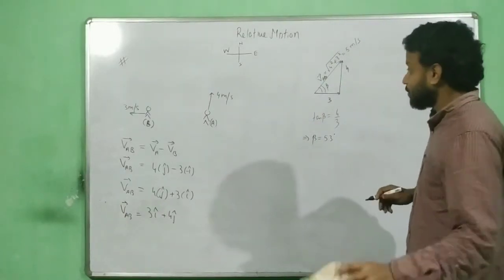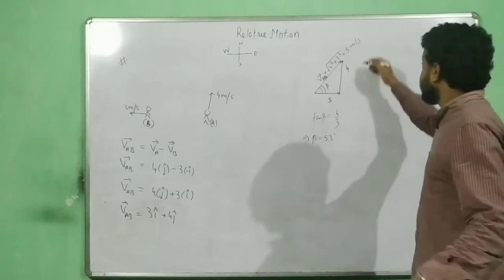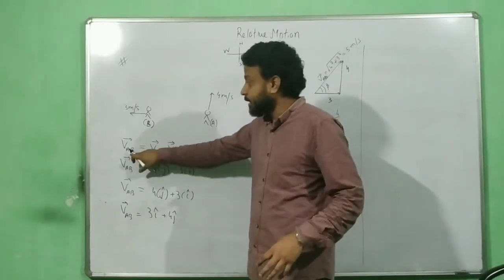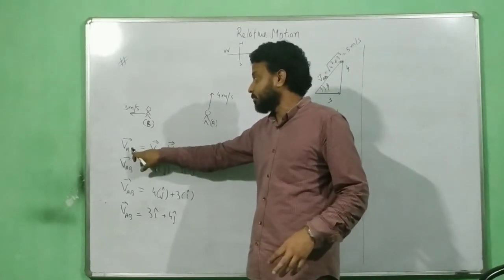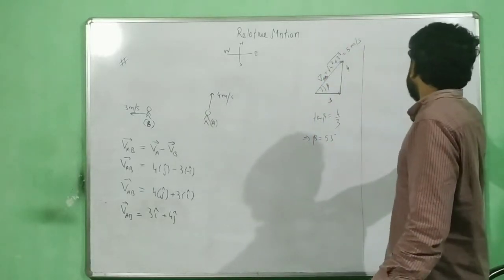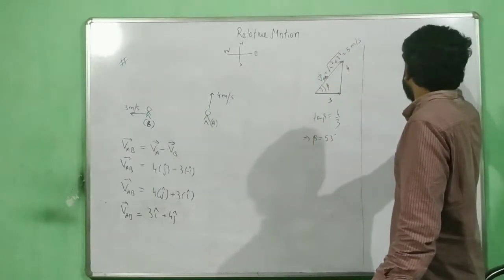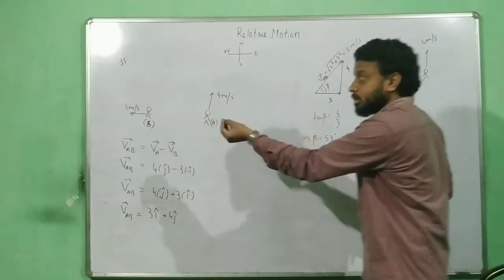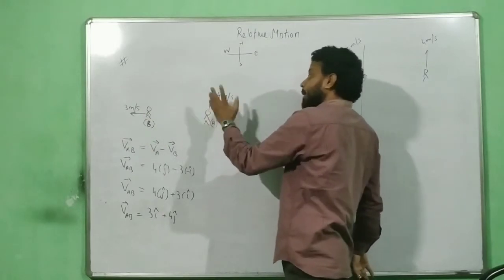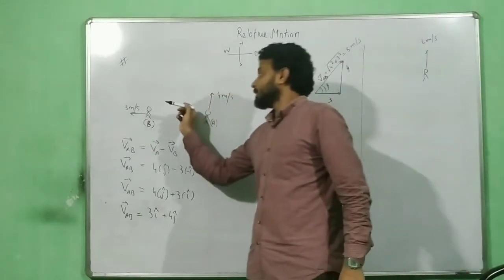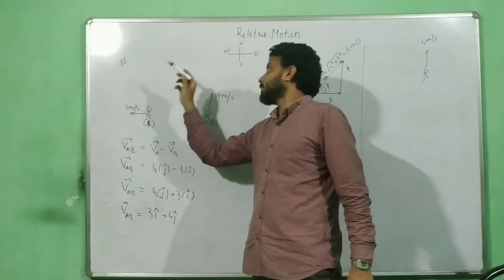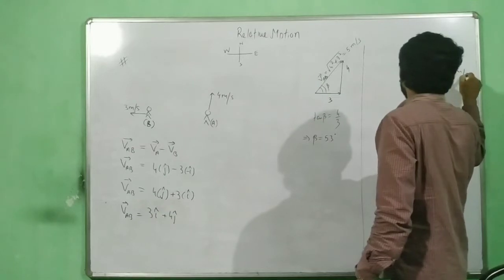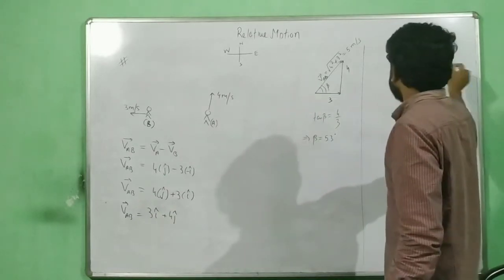Let's go with that trick over here now. Let's try to understand that trick. Who is the observer here? Let's identify this. Observer is B here, correct? I want to find velocity of A with respect to B. So this is my observer. Observer is already having a velocity of 4 meter per second. And now provide the velocity of the observer to A, but in the opposite direction. The observer is having a velocity in this direction. So when I have to give this to A, I have to give in this direction. And we know that the resultant will be in this direction, of two vectors.